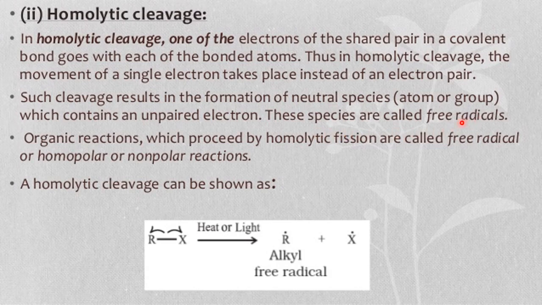Very important. Free radicals are formed when a bond cleaves by homolytic cleavage. That means both species will take their own electron. Why do they take their own electron, why is the bond formed then? First they form the bond. When the demand is there to go this way so that the reaction proceeds, at that time they undergo this type of cleavage. It depends upon the need, demand, and situation.